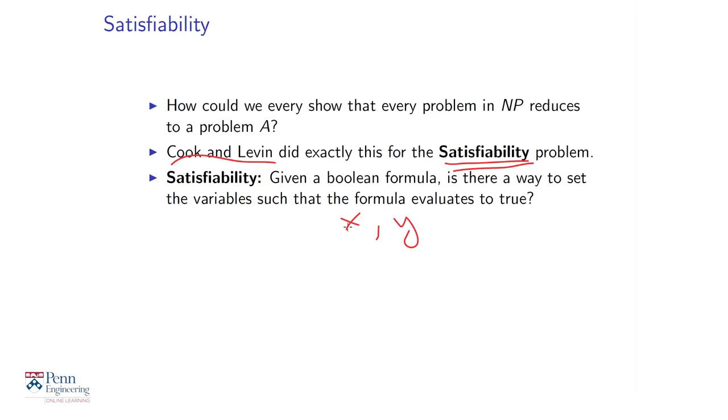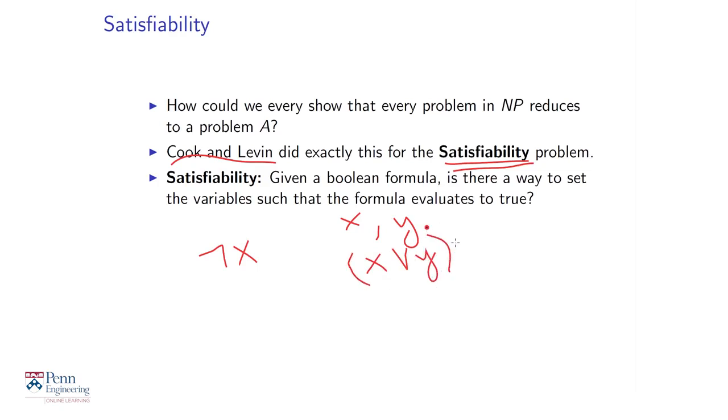Now, in a formula, these variables can be combined by different operations. One operation is to take the not of x. Not of x has the opposite value of x. So if x is true, not of x is false, and if x is false, not of x is true. You can take two Boolean variables and take their OR, denoted x or y.